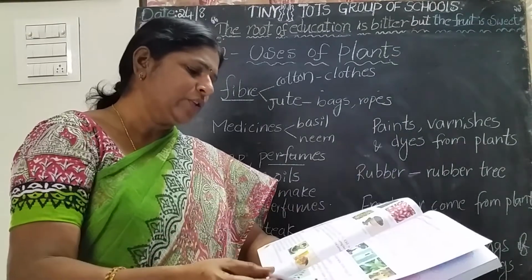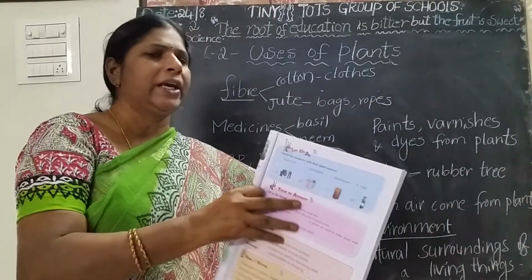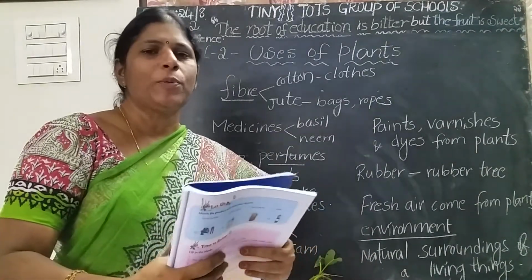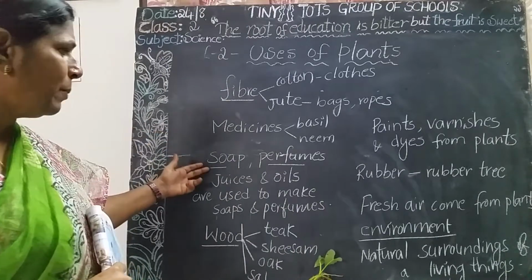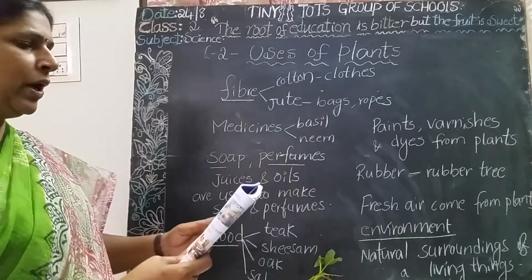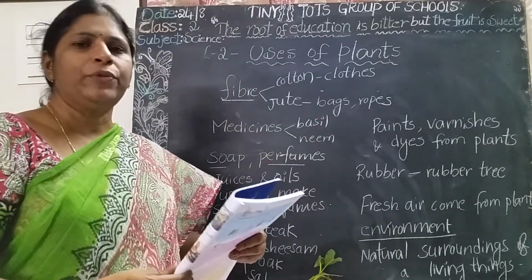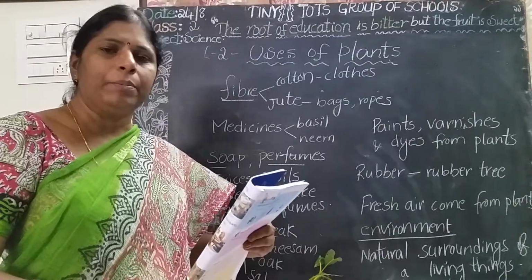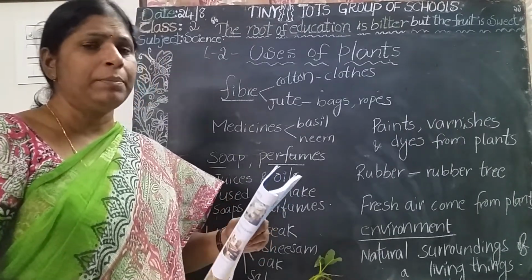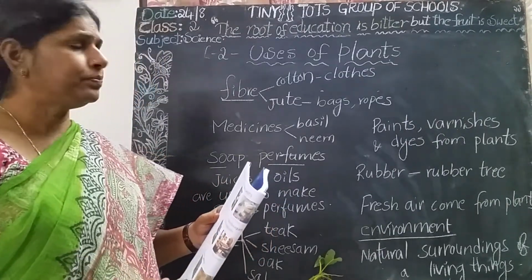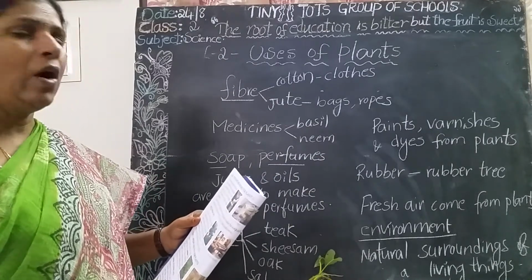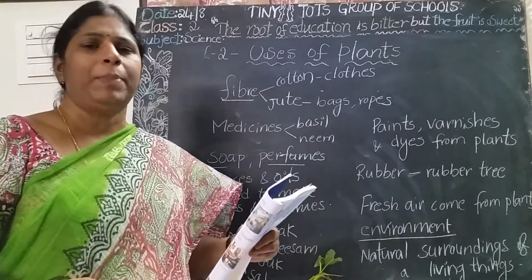Now clove is used to treat the toothache, and also some soaps and perfumes. Soap and perfumes also. These are made with some oil, some juice and oils of the plants.